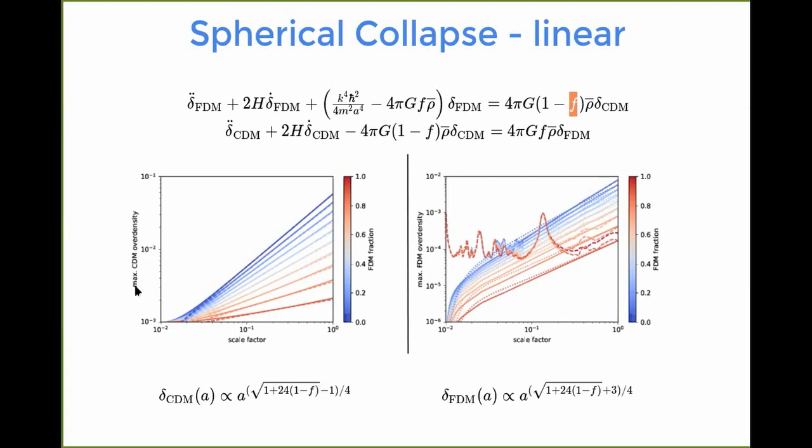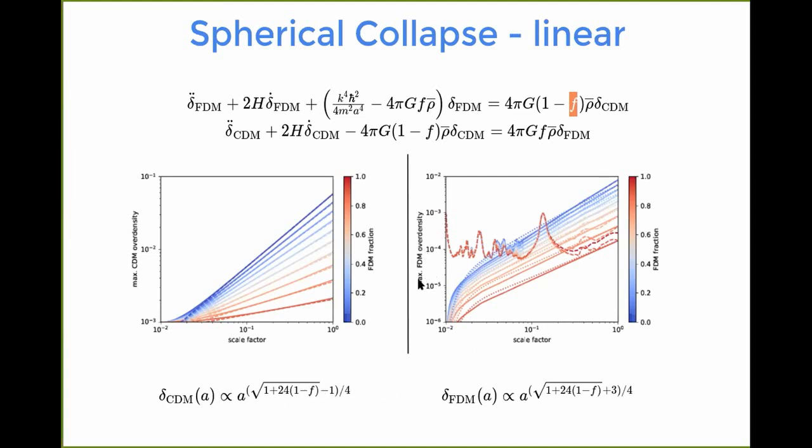And therefore, the cold dark matter density is actually suppressed, or the growth of the central cold dark matter overdensity is suppressed because part of the cold dark matter cannot collapse. And there's actually an analytic solution given here. And we didn't come up with that. So this is well known if you simulate cold dark matter and neutrinos. Actually, then the increase in the cold dark matter overdensity is also suppressed by the neutrino background. So that's the same phenomenology here.